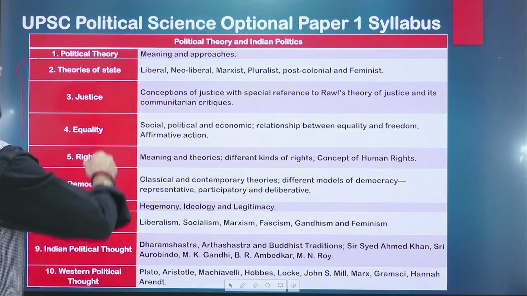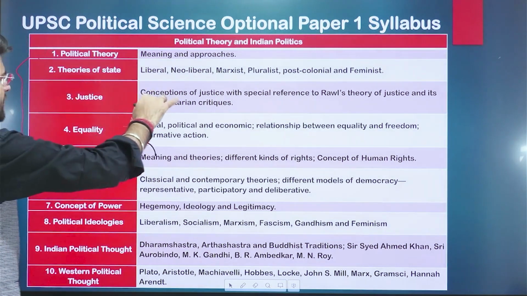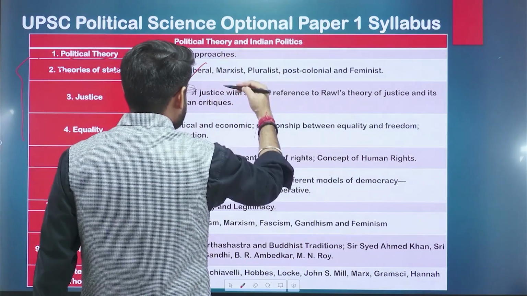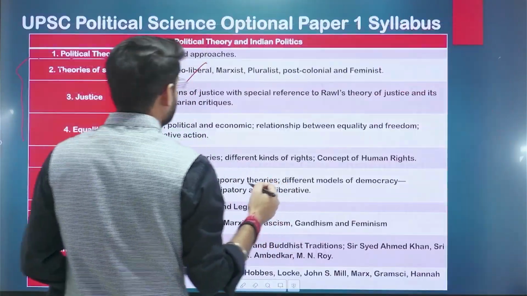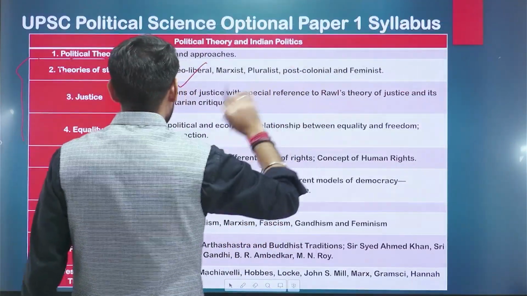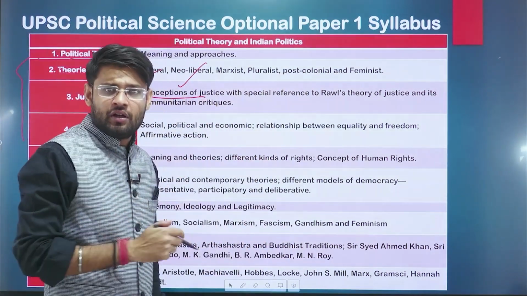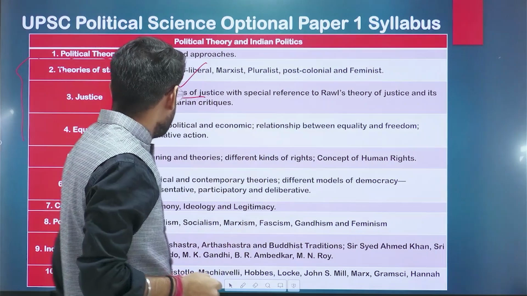Now, all these are the parts of the paper. First, section A, in which, in the theories of the state, we have to read liberalism, neoliberalism, Marxism, post-colonialism, feminism. In justice, we have to do the conception of justice with special reference to the Rawls theory, right?